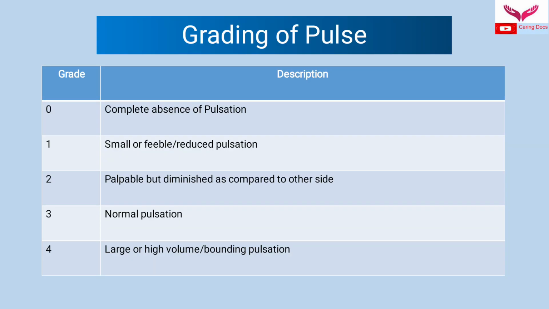We usually grade the pulse on the basis of volume. When we don't feel any pulsation, we grade it as 0. When we feel small, feeble or reduced pulsation, the grading is 1. When the pulse is palpable but diminished as compared to the other side, we grade it as 2. Normal pulsation felt on both sides, we grade as grade 3. Patients with high volume or bounding pulsation, we grade as grade 4 pulse.